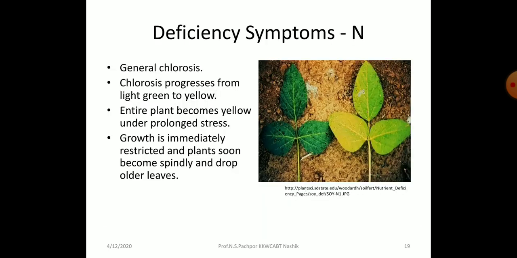Now we come to the deficiency symptoms. Particularly the first element, that is nitrogen. It causes general chlorosis. Chlorosis progresses from light green to yellow green. The entire plant becomes yellow under prolonged stress. Growth is immediately restricted and the plant soon becomes spindly and crops older leaves. This means that this particular deficiency symptom is found on the older parts of the plant. And we know that nitrogen is required for the synthesis of chlorophyll. So chlorosis is the major symptom which appears on these older leaves of the plant.